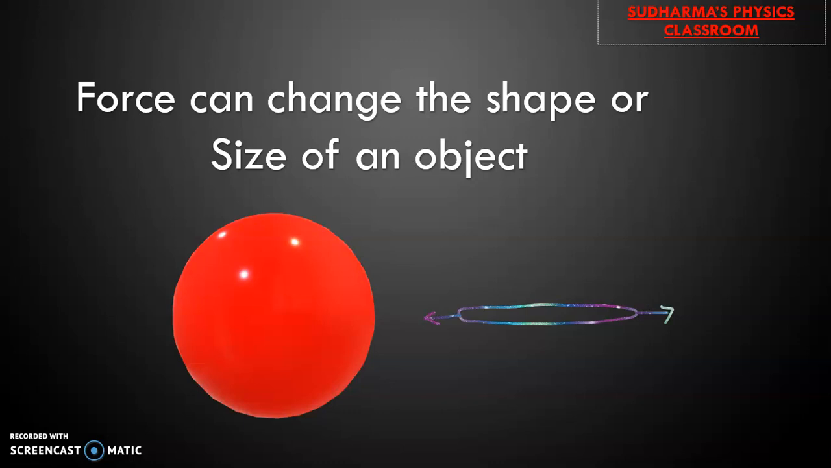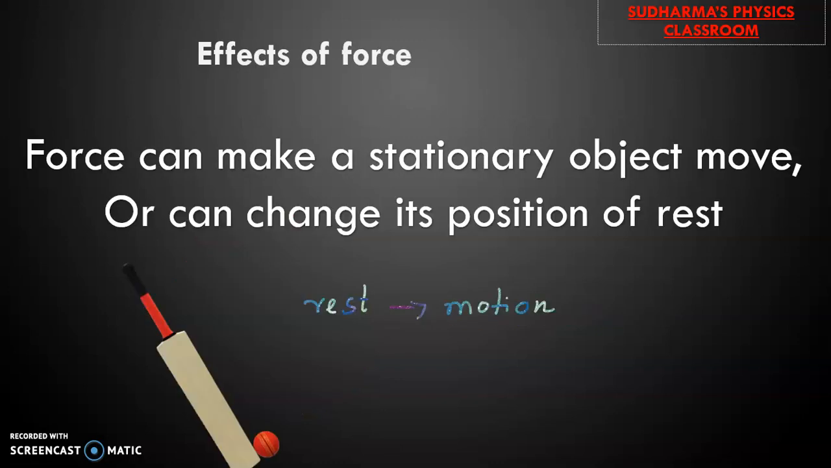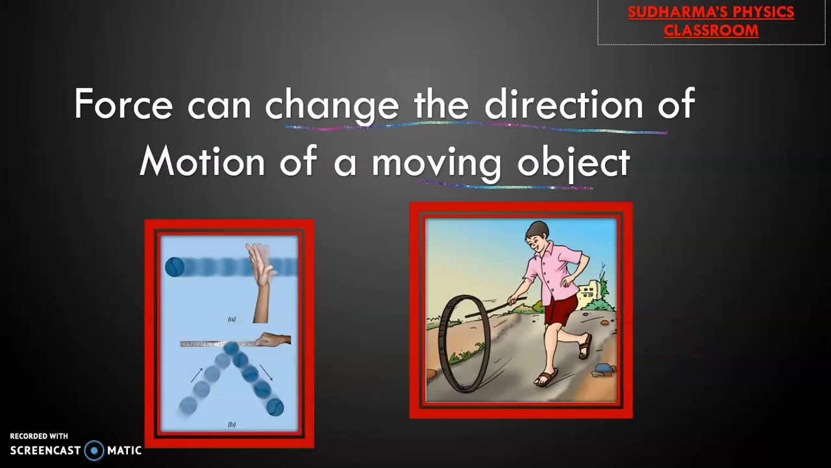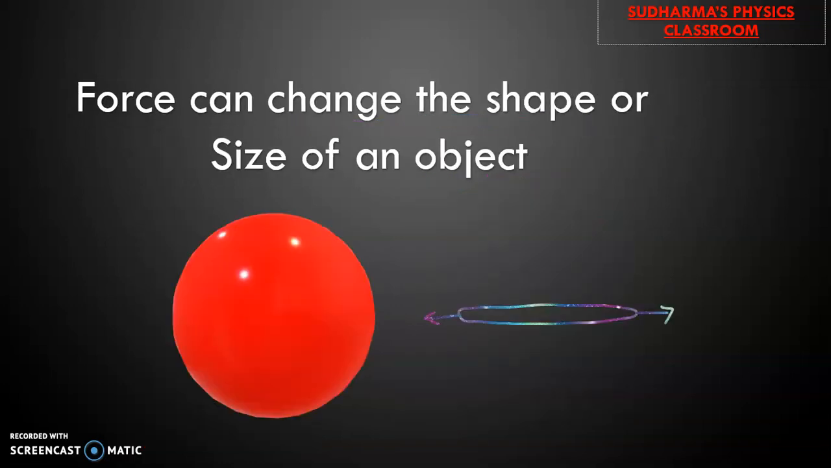Okay, so we have studied different effects of force. Let's try to memorize, or let's try to revise it. So the first point is, the force can make a stationary object move or can change its position of rest. And the next effect is, the force can change the speed of moving objects. And the next one is, force can change the direction of motion of a moving object. And the force can change the shape or size of an object. So hope you understood the concept.